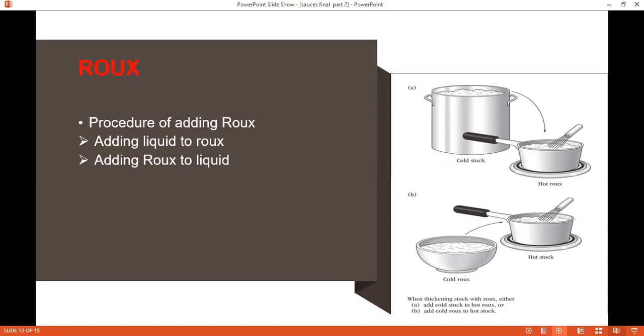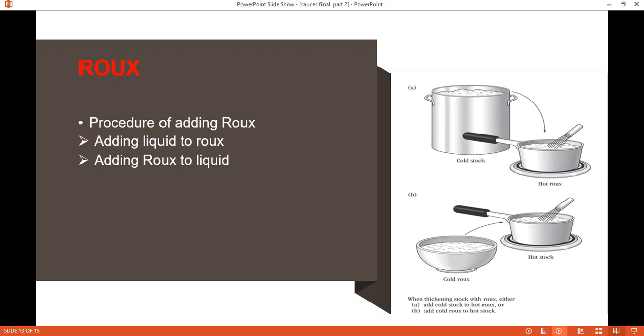Because if your liquid is cold, then the liquid will solidify the fat in the roux. So it is very important that your liquid should be hot or cooled, but not ice cold. The roux may be warm or cold, but not sizzling hot.